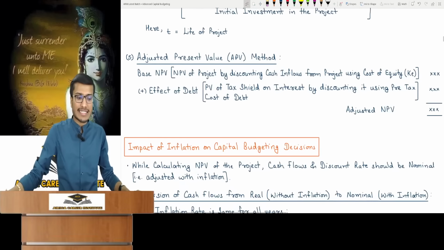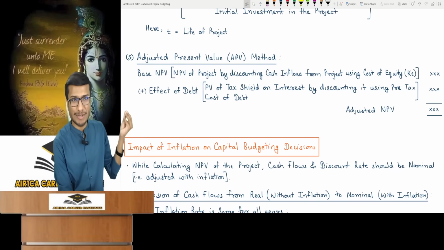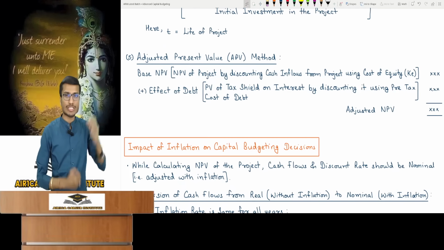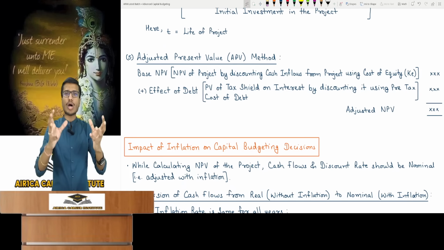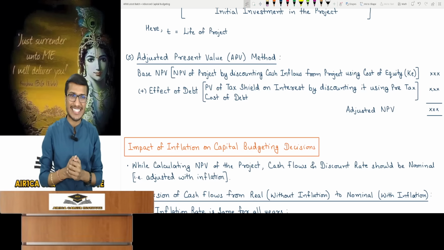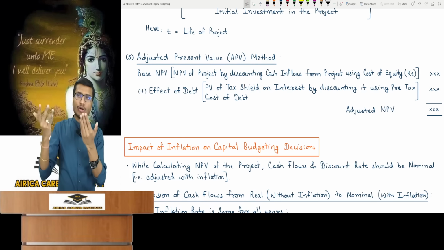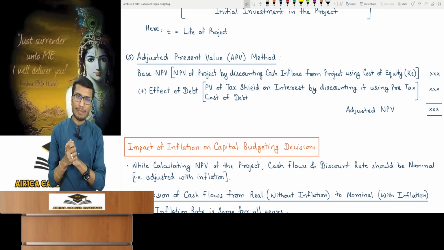Alright, that's done. Now, the last method is adjusted present value, APV. This is in your syllabus and has an important question on it, so let's check it out. The APV method is quite easy and you're calculating an adjusted present value here. But how? Here you want to see that in my project I will invest money and I'll earn money, we'll manage things, then we'll check the NPV.